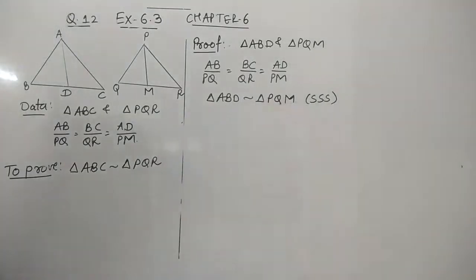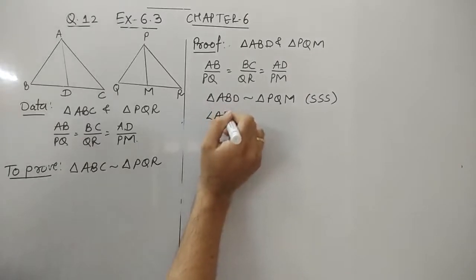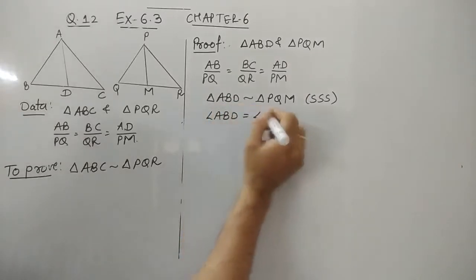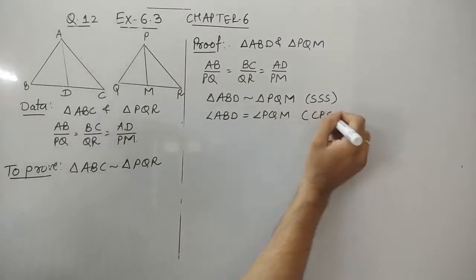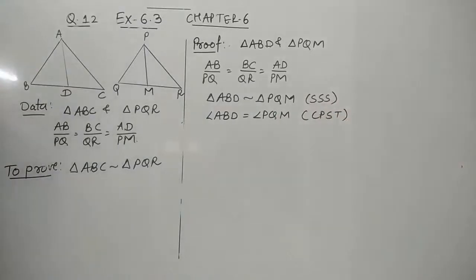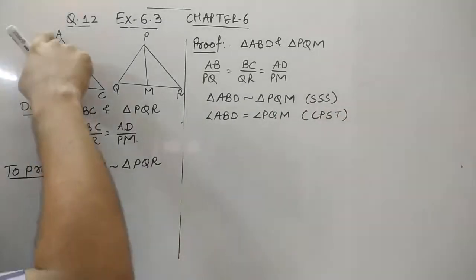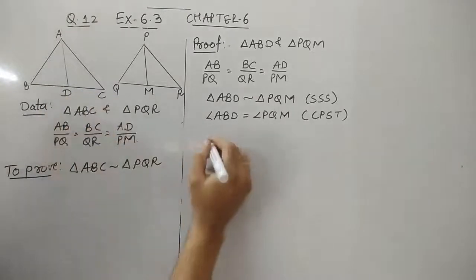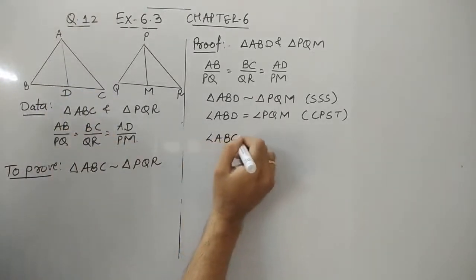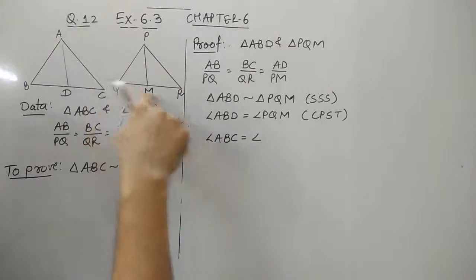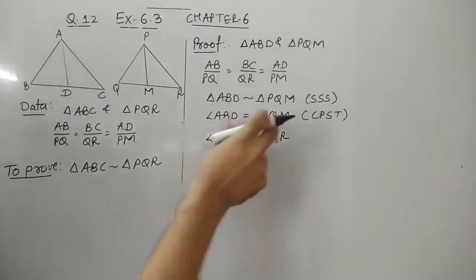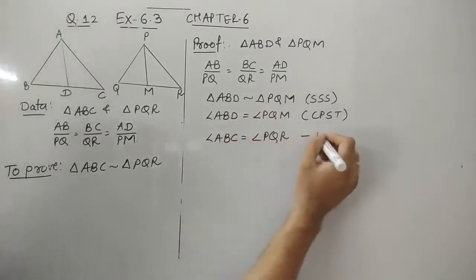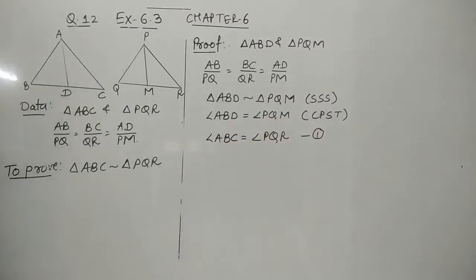When the two triangles are similar, the corresponding angles are equal. So we can say that angle ABD is the same as angle PQM. This we have written from corresponding parts of similar triangles. If I write ABD or ABC, it won't change the value. So angle ABC is also the same as angle PQM, or PQR. By using this, we have written this. So let me give this as equation number 1.